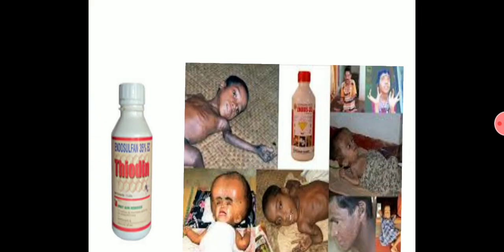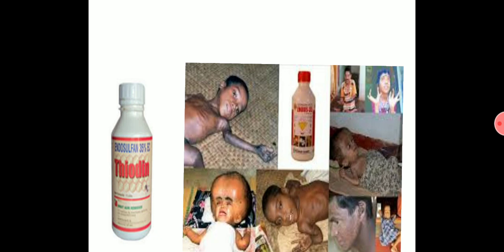This photograph I have taken to show how harmful these chemicals are. This is the picture of a chemical named endosulfan. It is an insecticide. Insecticide means a chemical that is used to kill insects.